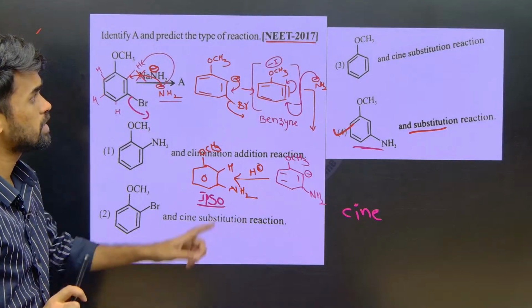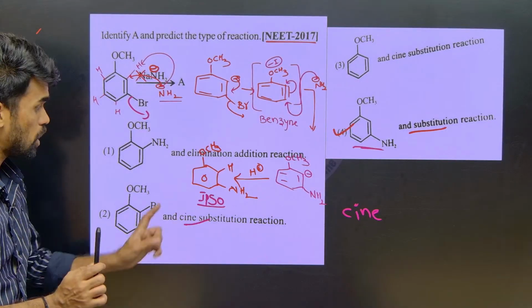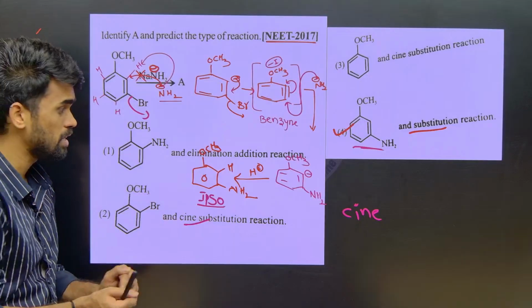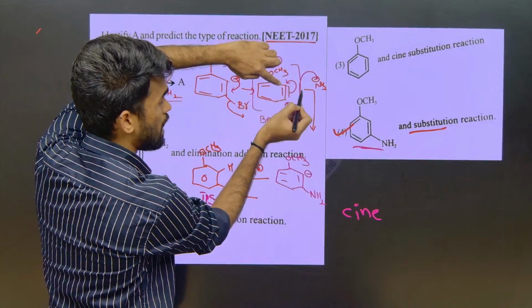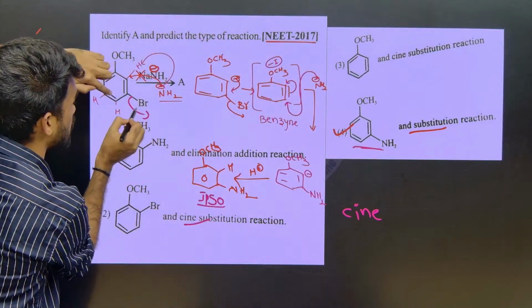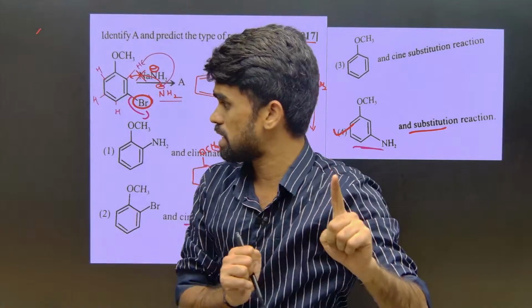In some options you can see the cine product is given, but it is not cine. What do we mean by cine? It should be added on the adjacent carbon of the benzene ring, not on the same carbon where we removed the eliminating group. Hope this is also clear now.